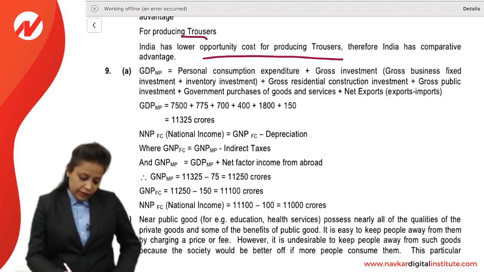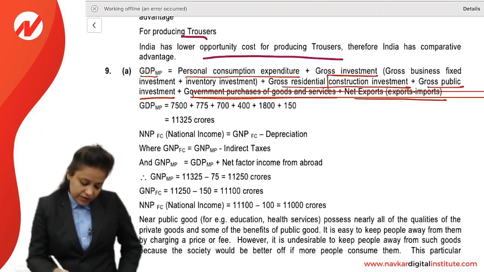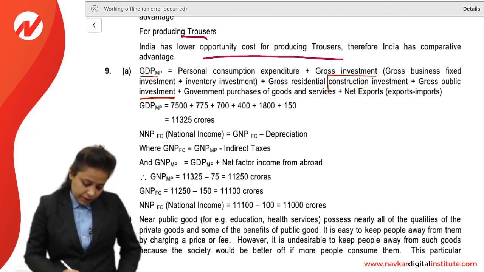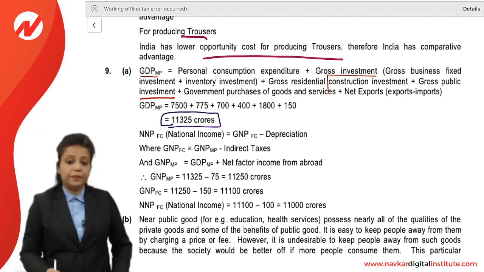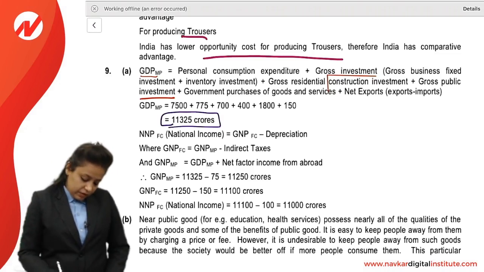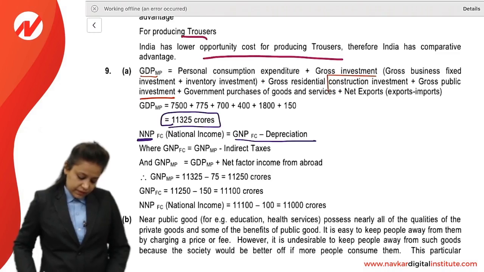So to calculate GDP at market price, personal consumption expenditure plus gross investment plus gross residential construction investment plus gross public investment plus government purchase plus net exports. So that will be 11325 crores GDP at market price. So to calculate net national product at factor cost, that is national income, is GNP at factor cost minus depreciation.